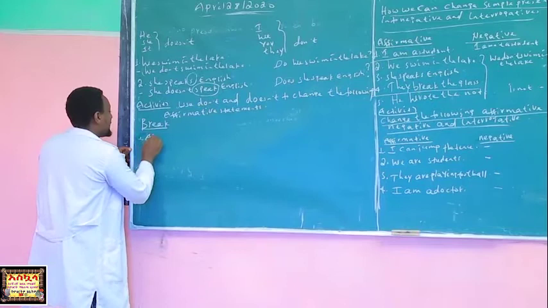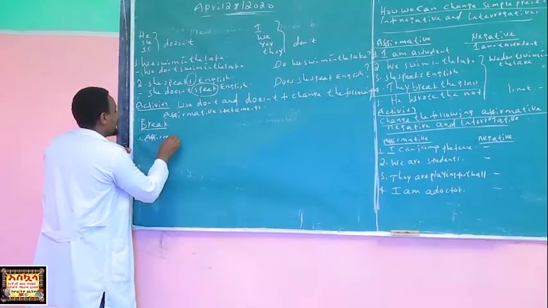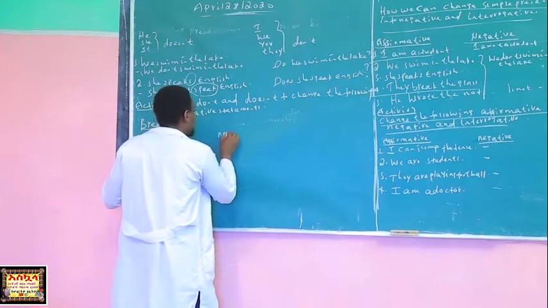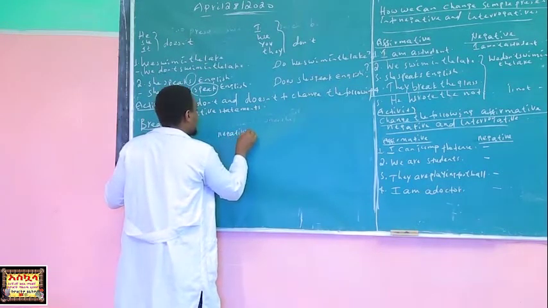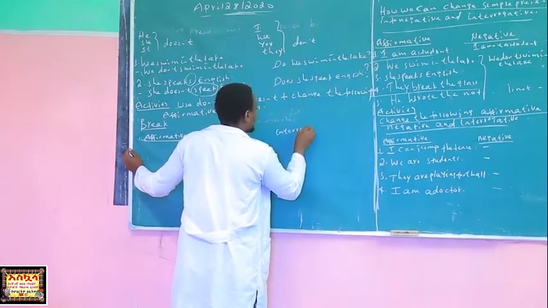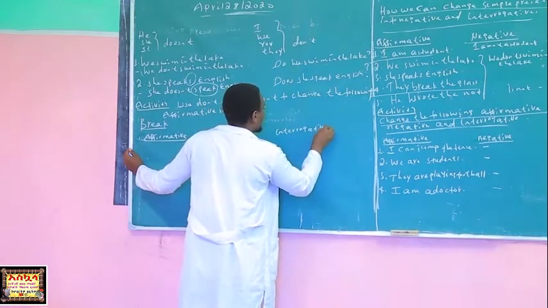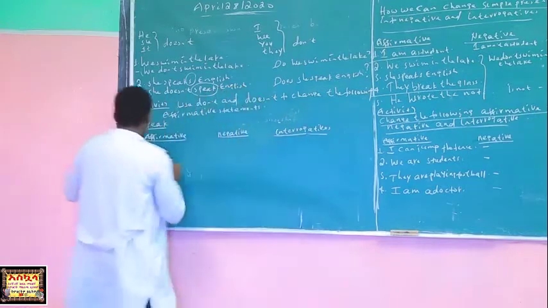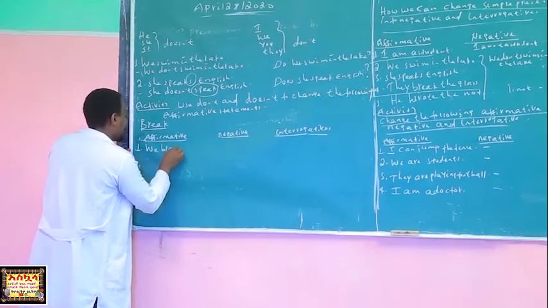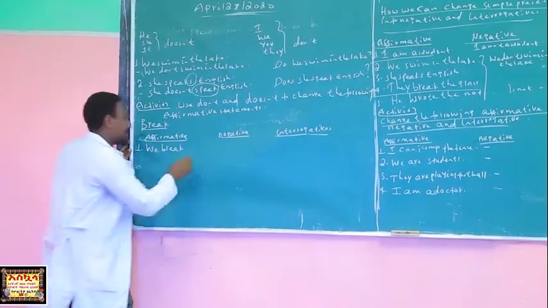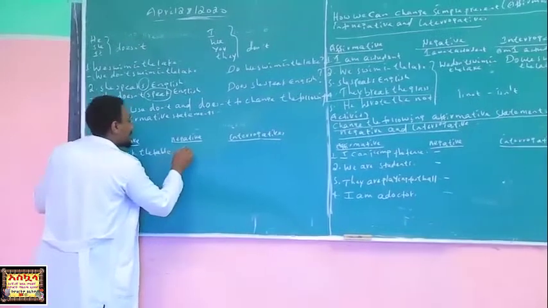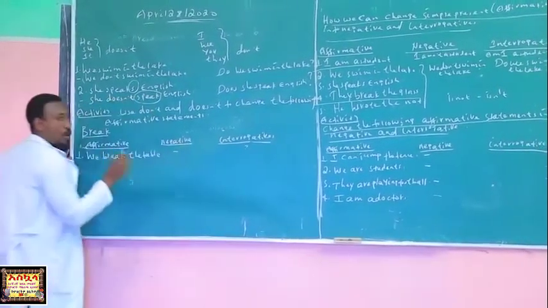One: affirmative, negative, and interrogative. Affirmative: we break. We break what? The table is saying. Good. Negative, interrogative, write your own.